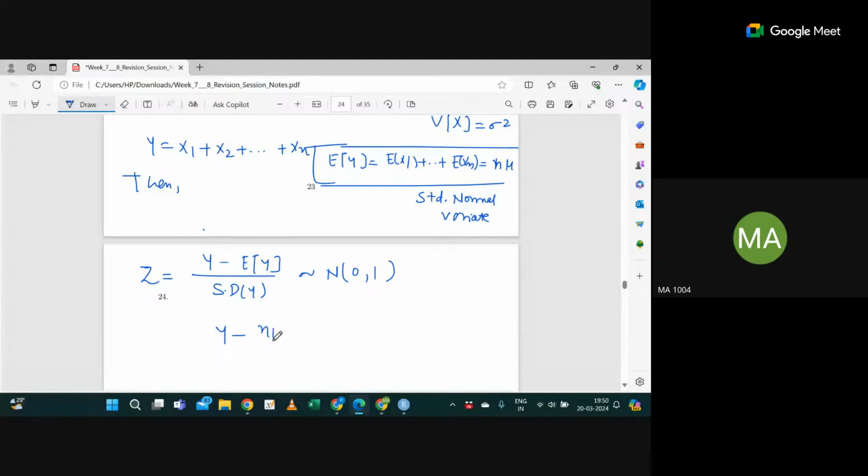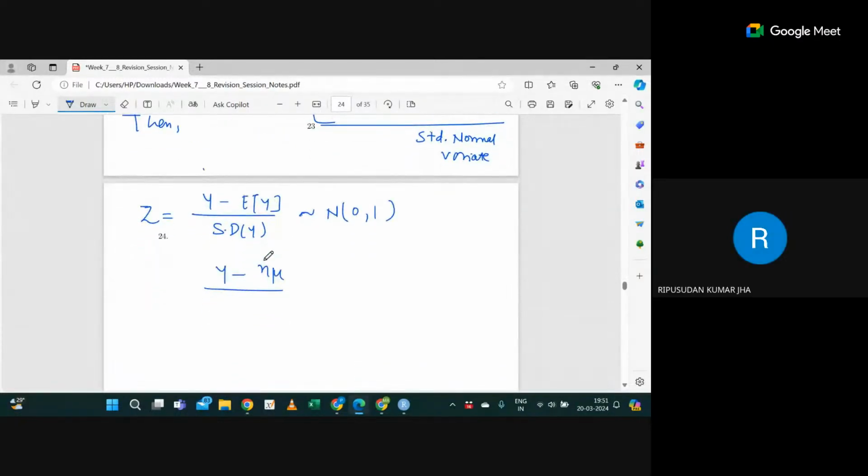So it will be n mu divided by the standard deviation of Y. First of all, consider the variance. The variance will be n sigma square, right? So the standard deviation will be root n sigma. It will follow normal(0, 1). Yes or no?